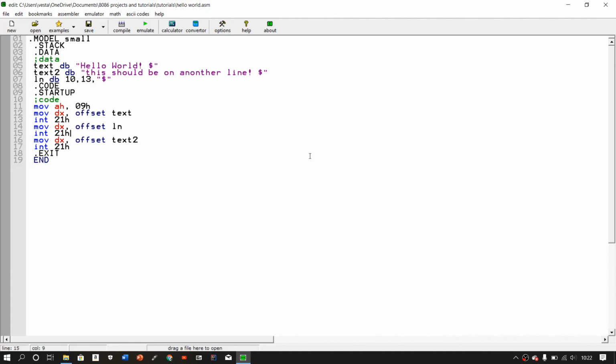So that's how you can create your first ever script in your first ever assembly code file, your first ever ASM file, and also you have to save it as an ASM file. So that's how you can create your first ever 8086 assembly language code, and that's how you can display lines and display text.